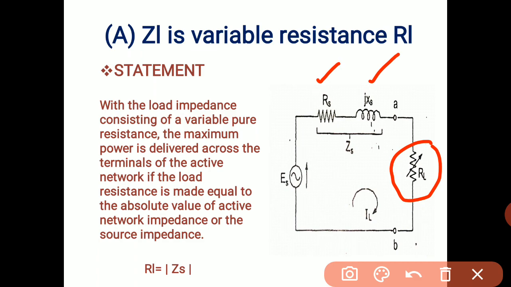Which means in this case the power is maximum if RL is equal to the magnitude of the source impedance Zs, the combination of Rs plus jXs. So the value of load resistance RL equals |Zs|, which is |Rs plus jXs|.